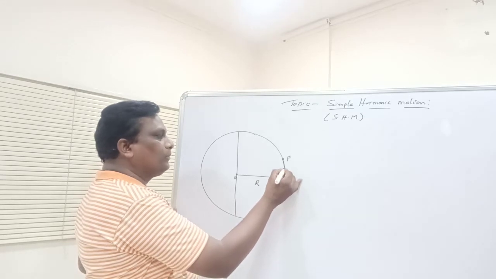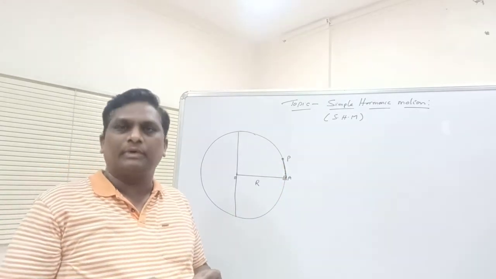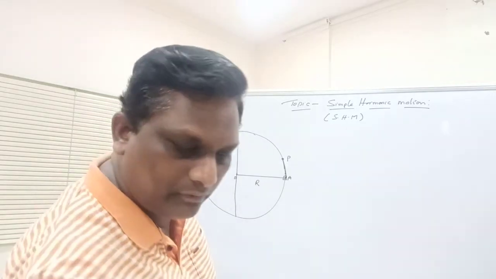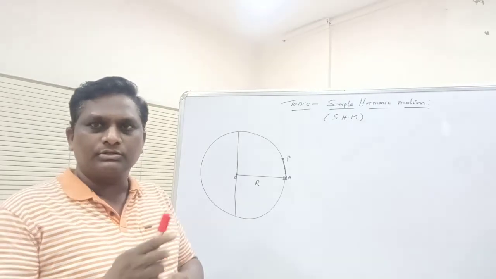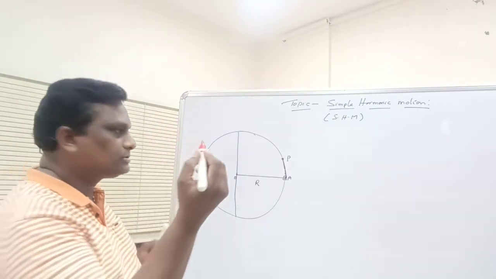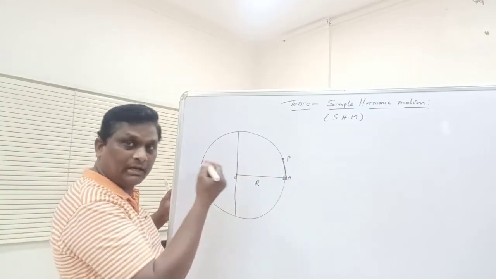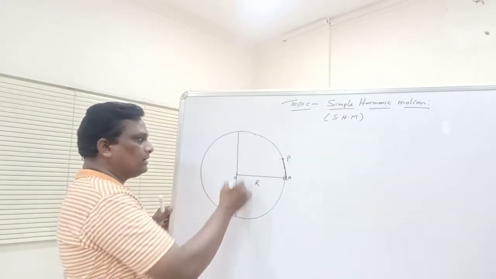What about its foot of the perpendicular? Now I am taking another color, the red color pen. The foot of the perpendicular means you draw the perpendicular line on the diameter of the circle.